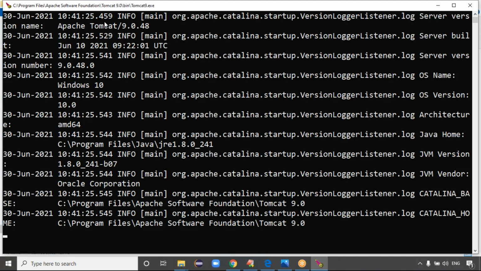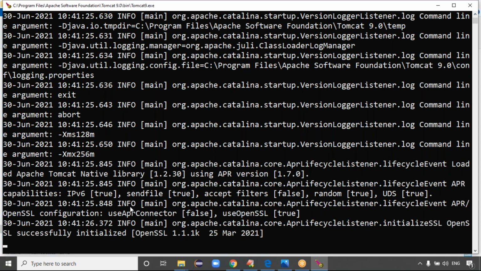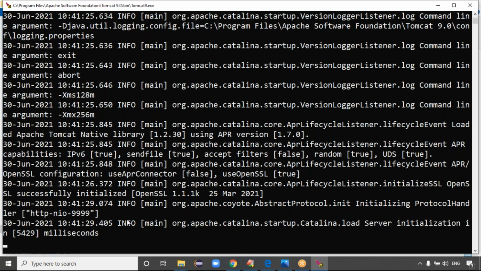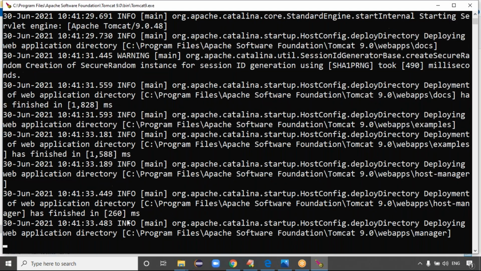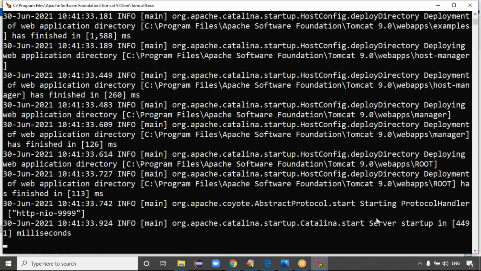The server has started here. It's the first time we are running it, so it is taking some time. Successfully initialized the OpenSSL and application directories, web directory structures. If everything is going good, you get the message like server startup in so-and-so milliseconds, guys. The server startup in so-and-so milliseconds, right? The server is started, right?